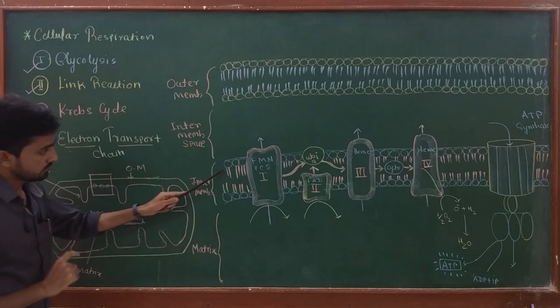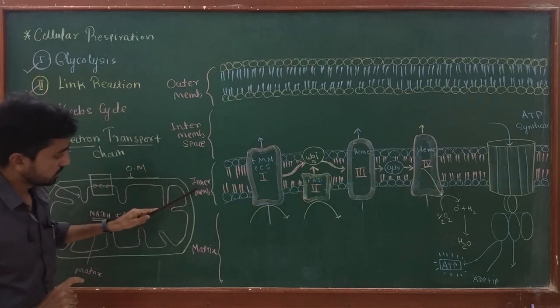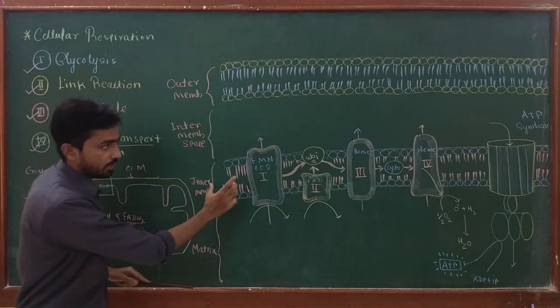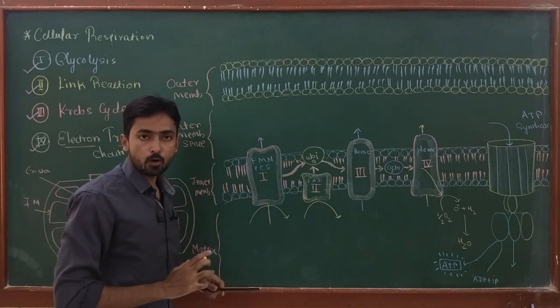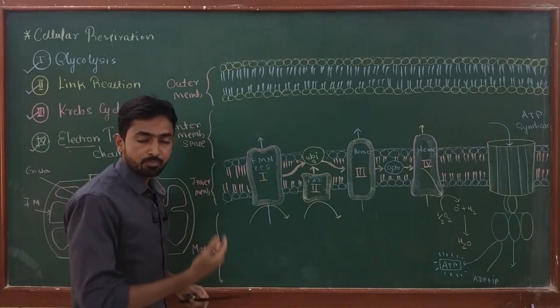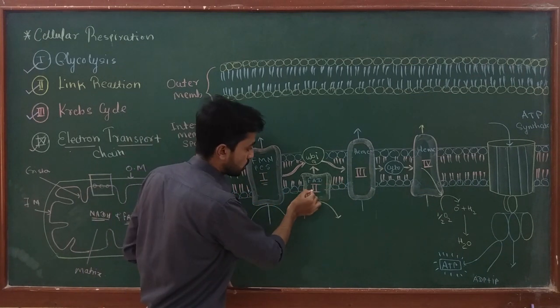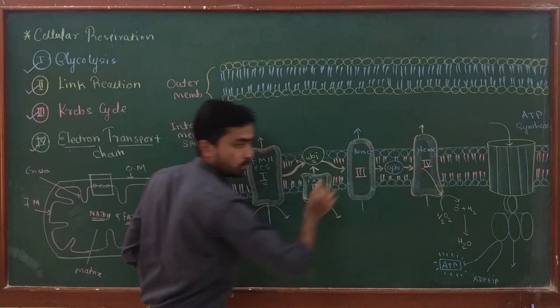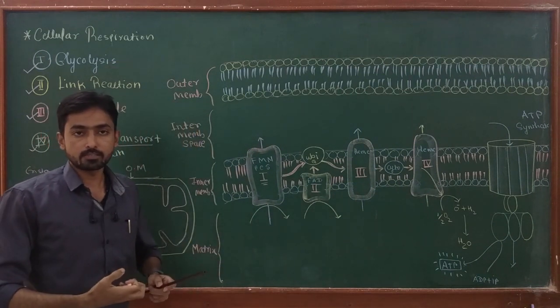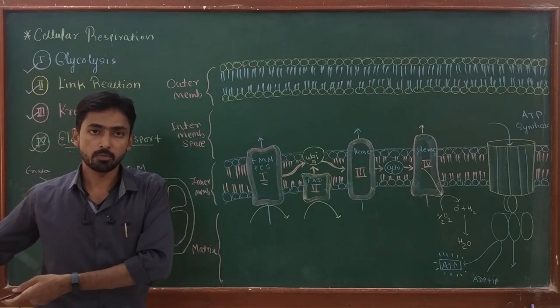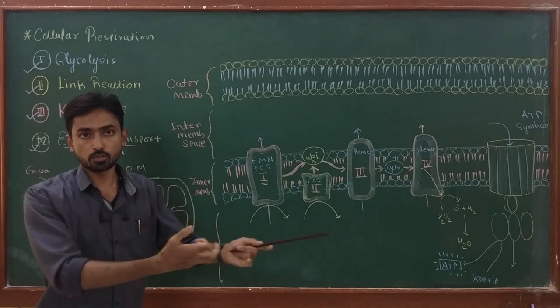The lower one is the inner membrane of the mitochondria. The inner membrane has 4 different complexes that take part in the electron transport chain: complex 1, complex 2, complex 3 and complex 4. These protein complexes transfer electrons from a reduced electron carrier towards oxygen.